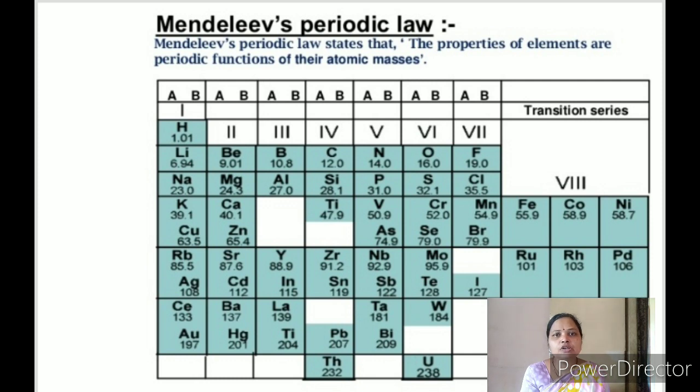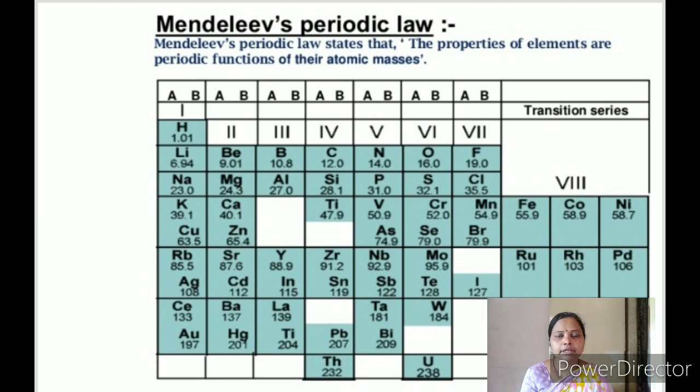Then, merits of Mendeleev's periodic table. Elements were classified on a more fundamental basis of their atomic masses and their properties. Second merit, spaces were left vacant to accommodate the elements to be discovered in the future.